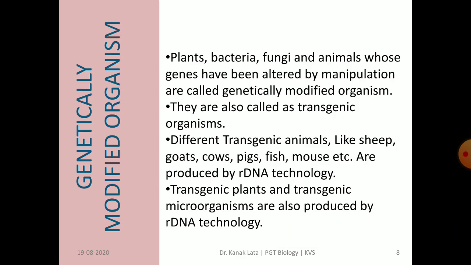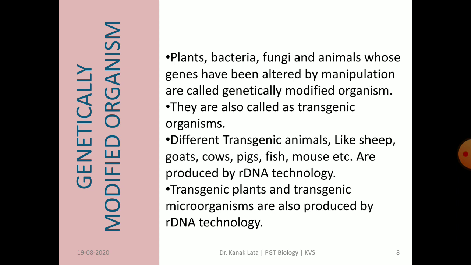Now we will discuss genetically modified organisms. The organisms which contain functional foreign DNA or genes, experimentally introduced into their genome by genetic engineering from another species, are called genetically modified organisms, also called transgenic organisms.